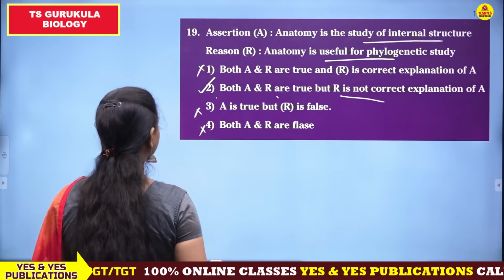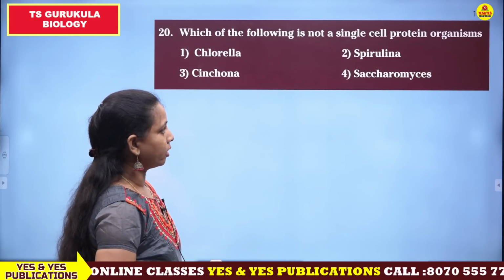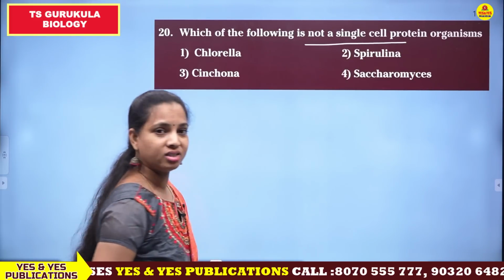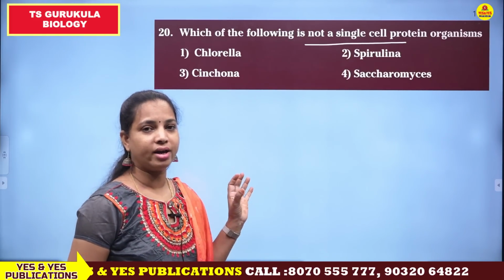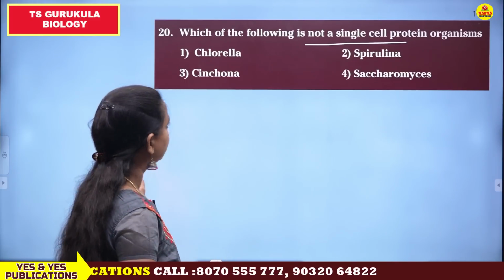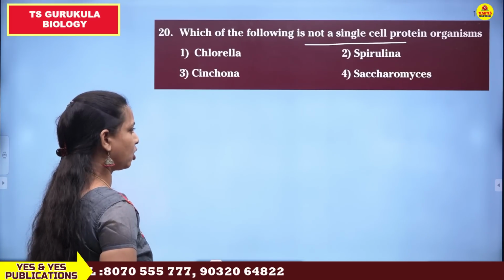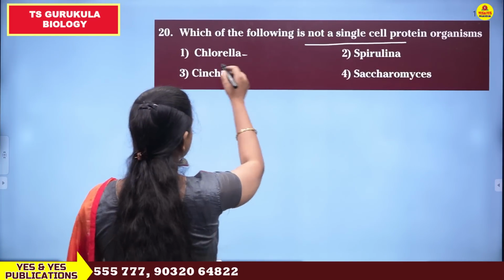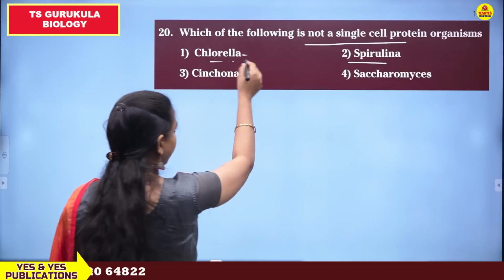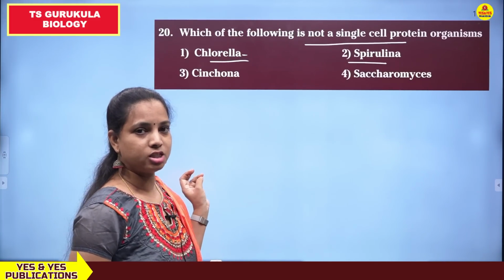Okay, now moving to the next bit. Which of the following is not a single cell protein? Single cell proteins are dried cells which have a higher amount of proteins and vitamins, as we discussed earlier. Here we have Chlorella, Spirulina, Cinchona, Saccharomyces. Chlorella can be used as single cell protein, and Spirulina too. Both of these can be used by astronauts as food in space research programs.